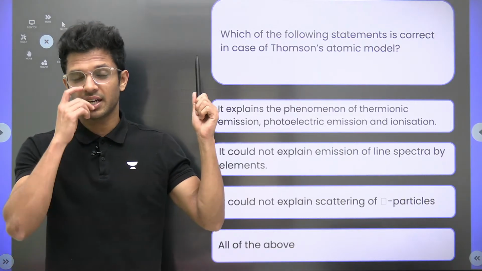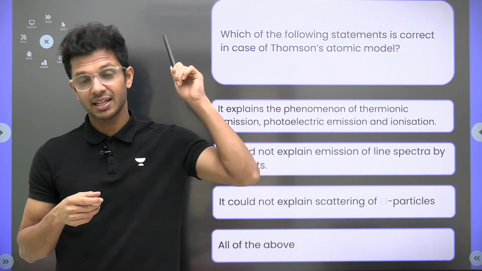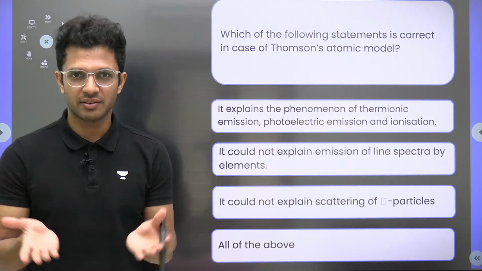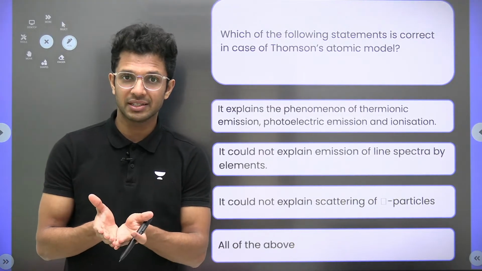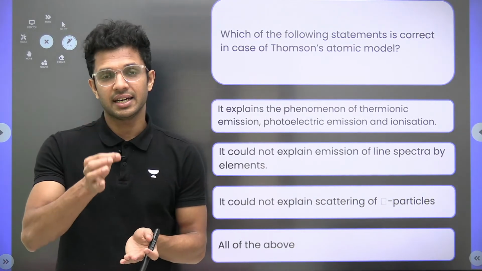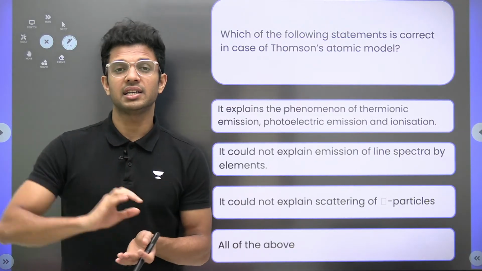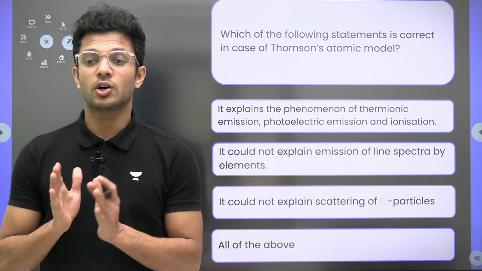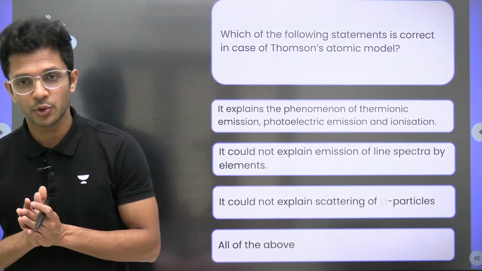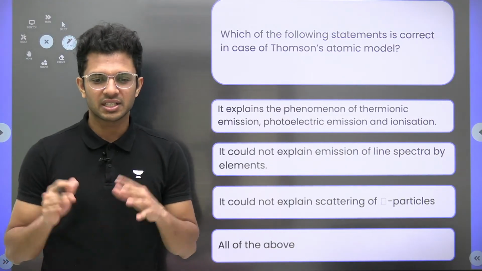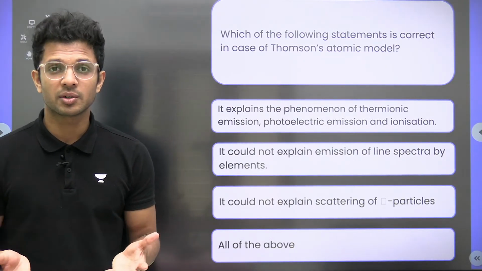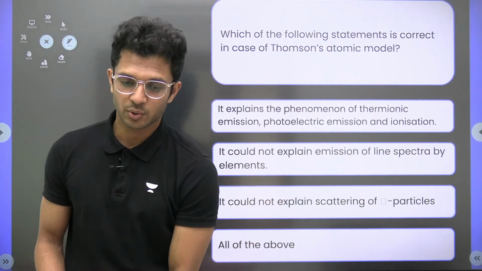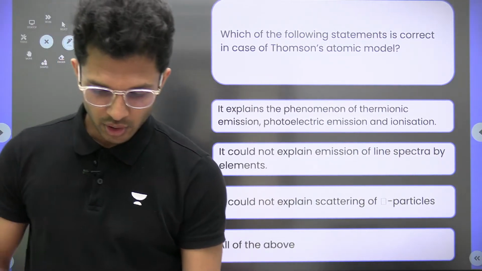J.J. Thomson's theory, atomic model. Do you remember? The first one, that plum pudding model. There we have positive charge uniformly distributed, and electrons are embedded in the volume of the entire atom. That's what J.J. Thomson's model is about. I hope you do remember. Just like a watermelon, the red color of the watermelon corresponds to the positive charge, and the black seeds correspond to the electrons. That was his model.